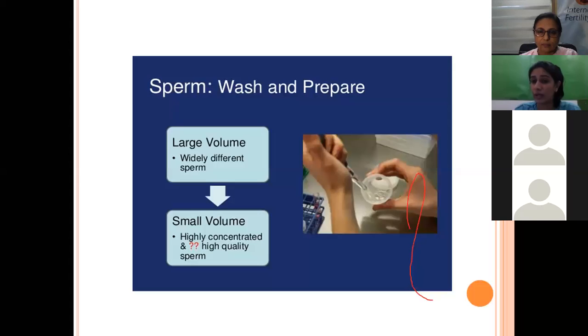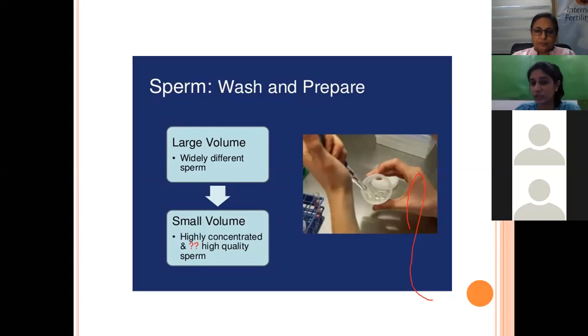In this, we have two density gradients, and we layer the semen sample, and then we undergo the centrifugation process. After that, we take out the pellet, remove the supernatant, and resuspend it. We get a final pellet in which we remove the supernatant and add only a very small amount, maybe 0.2 to 0.5 ml of our media, and then it is used for our procedure.